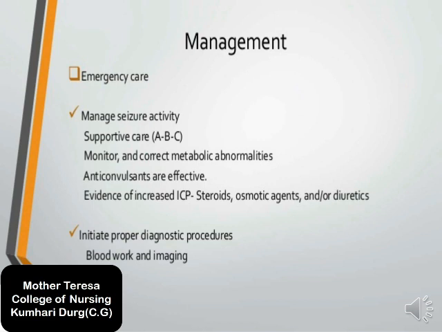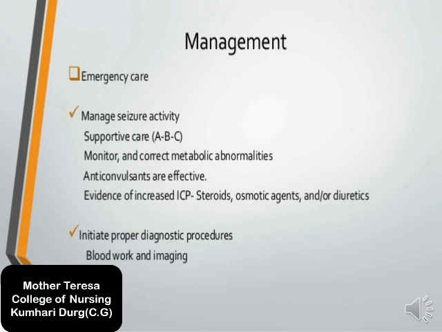Is the person suffering from any kind of metabolic abnormality during neurocysticercosis? So our responsibility is to monitor metabolic abnormality, and then we give therapy for the metabolic problem. Anticonvulsants are effective during seizures in neurocysticercosis. So which medicine is helpful?